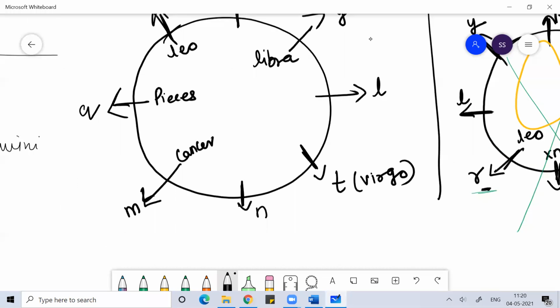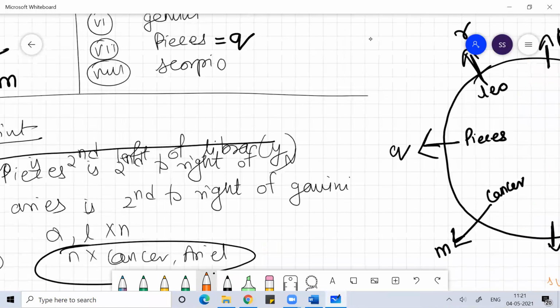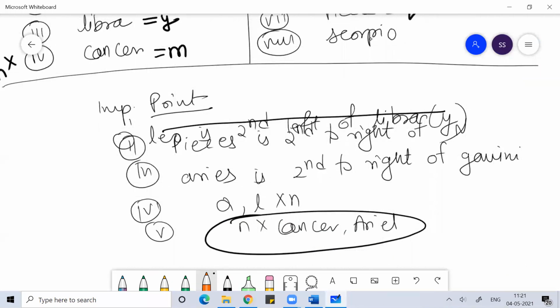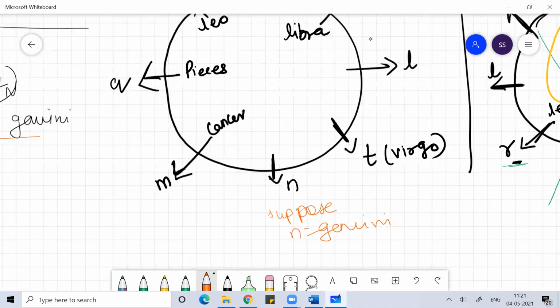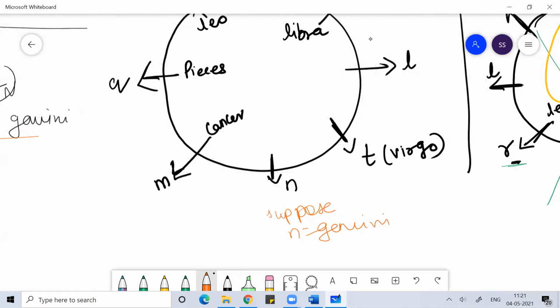Suppose N is Gemini. What is written is that Aries is second to the right of Gemini, but second to the right of N is Pisces. So N cannot be Gemini.